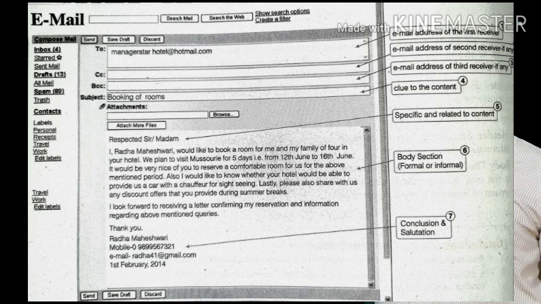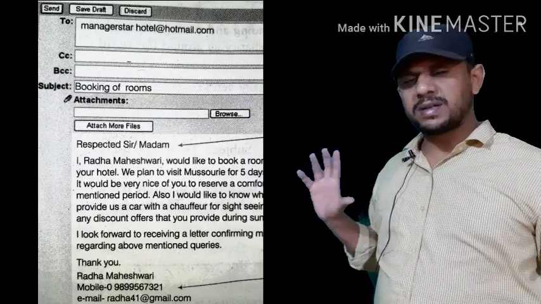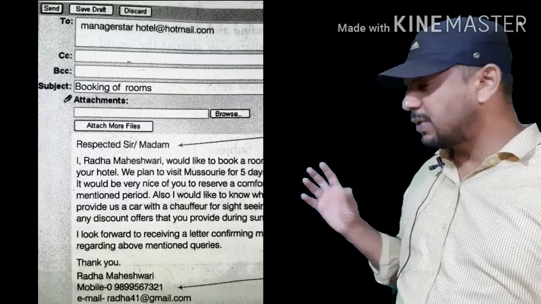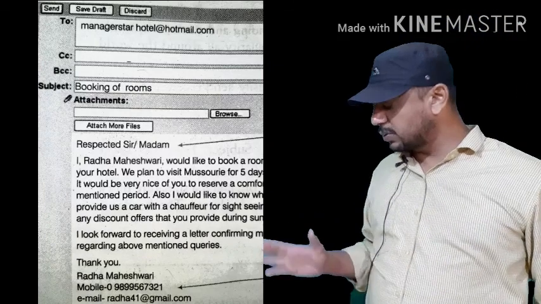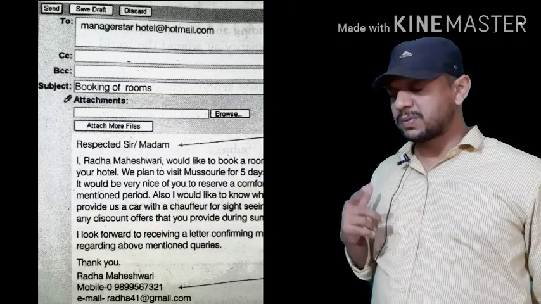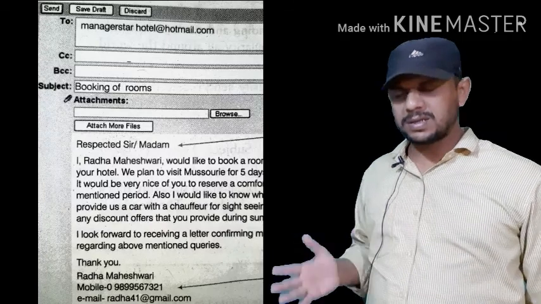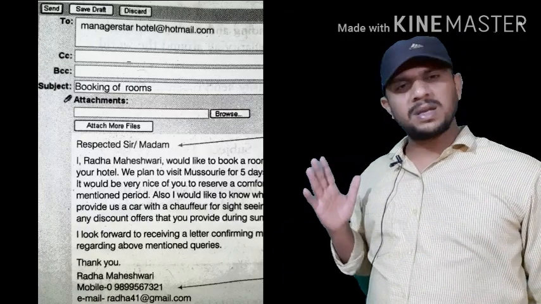So in the body, number one, on the top left hand side, we write respected sir or madam, okay, salutation. Number two, the main body, where we write the letter, which can be formal or informal, and at last, on the left hand side, we again write salutation, name, mobile number, email address.